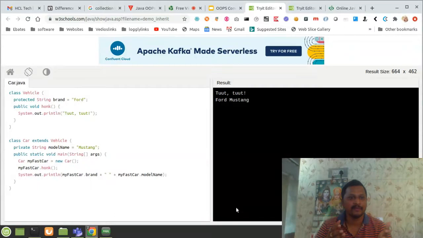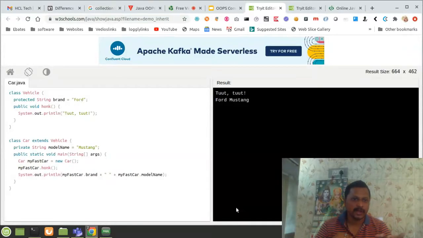We have the class Vehicle, and within the class we have a public method, and the same properties of a car or a brand. The same brand I want to utilize for the car feature also.